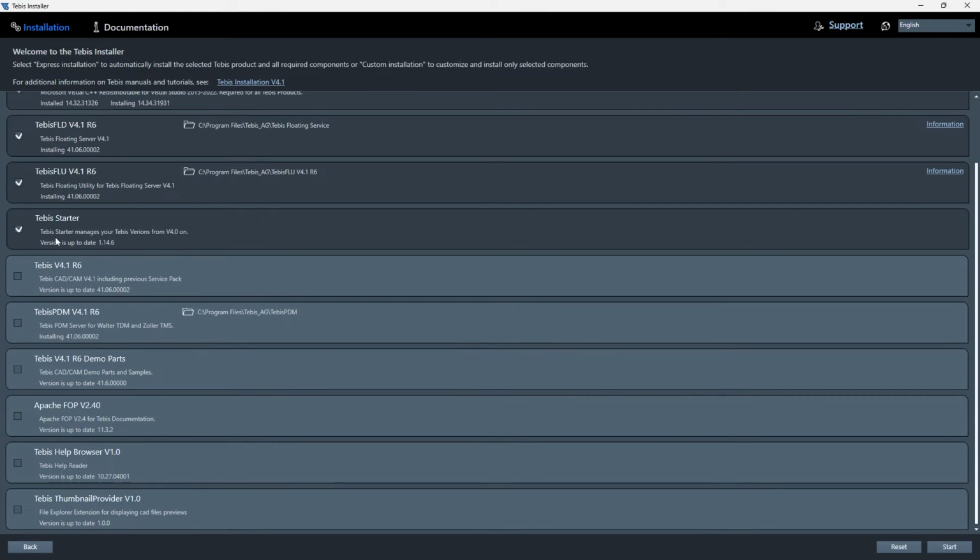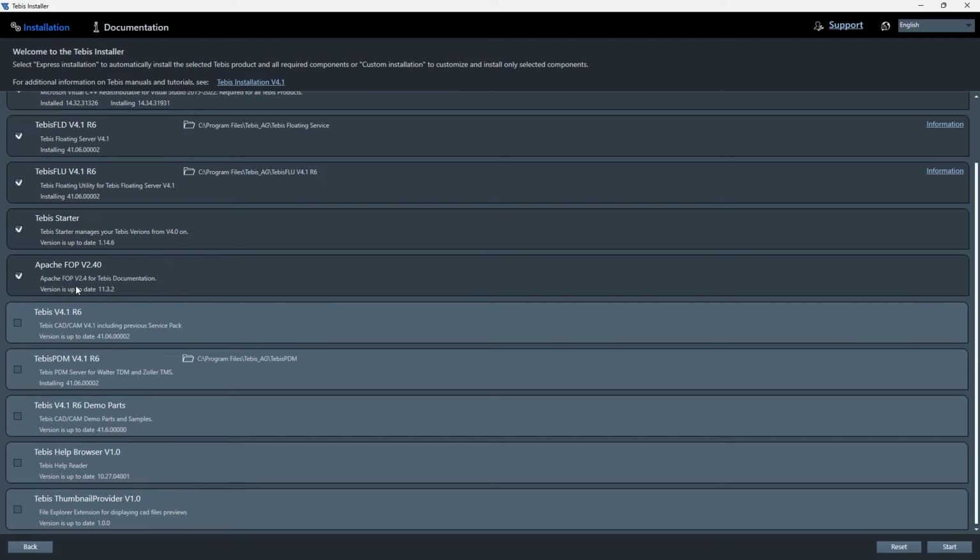the Tebis starter, and maybe the Apache file as well. That might not be as big a deal, but we can install all of this here. And then down here at the bottom right, we can click start. So you're going to see it's going to start installing. And once we're done with that, we can start making some changes.